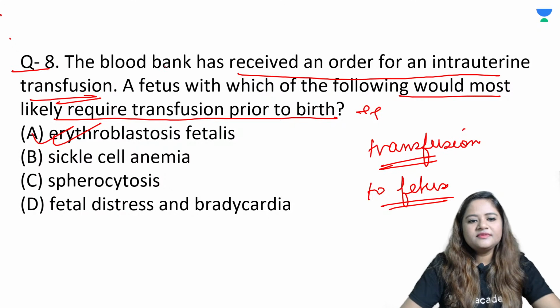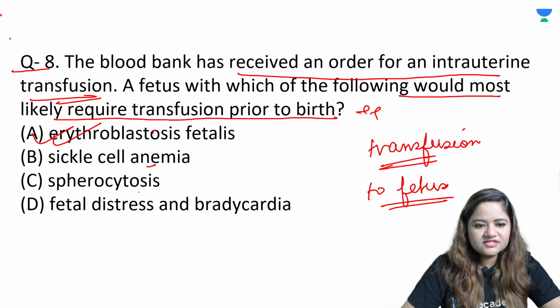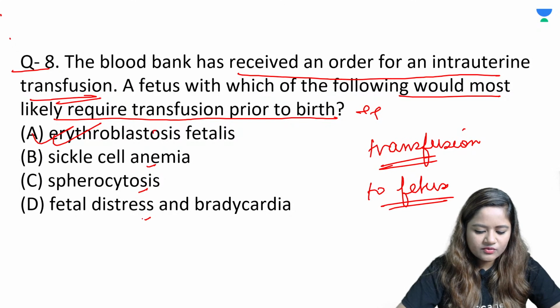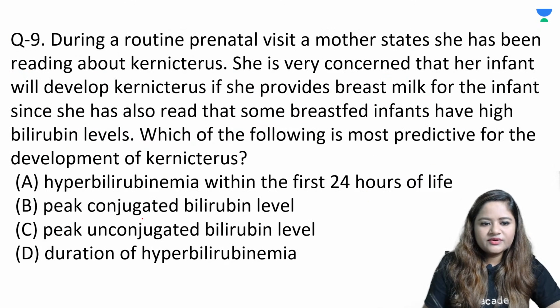Sickle cell anemia does not require any transfusion as such. Spherocytosis does not require it, and fetal distress and bradycardia are also no indication to transfuse the fetus with blood cells. So next question, question number 9.